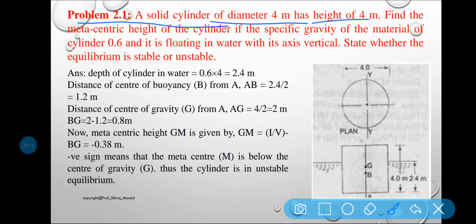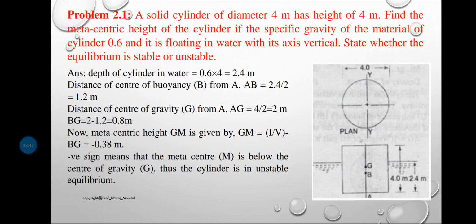State whether the equilibrium is stable or unstable. So if it is a cylindrical shape immersed somewhere like this, we will see that the center of gravity is the middle portion of the body. And the center of buoyancy will be at the middle portion of the submerged part of the body.